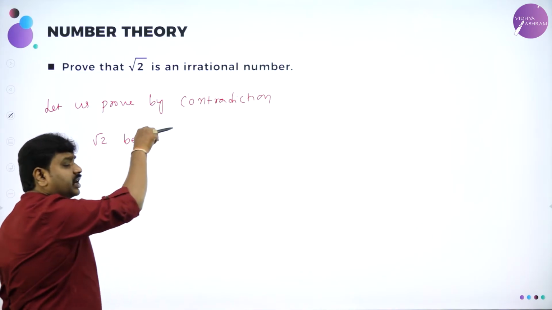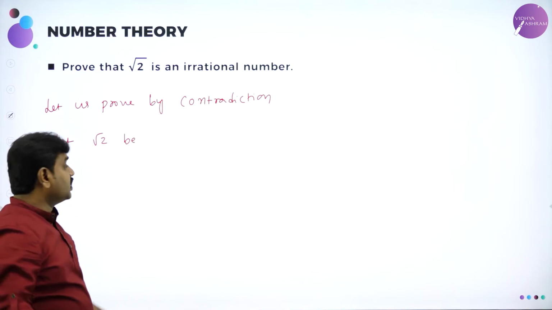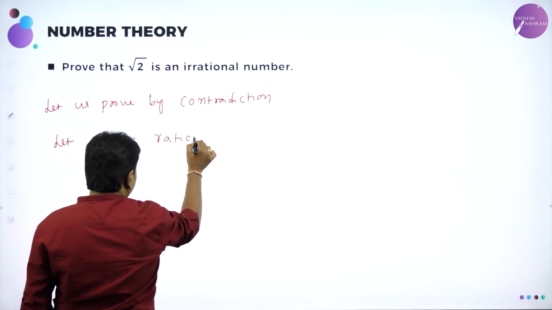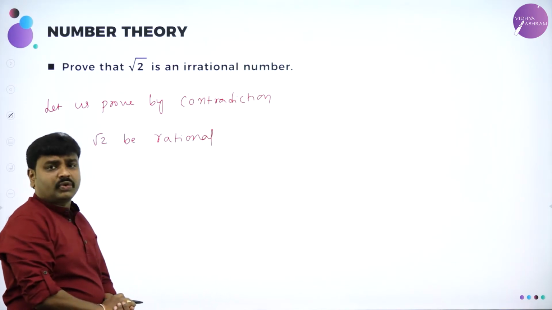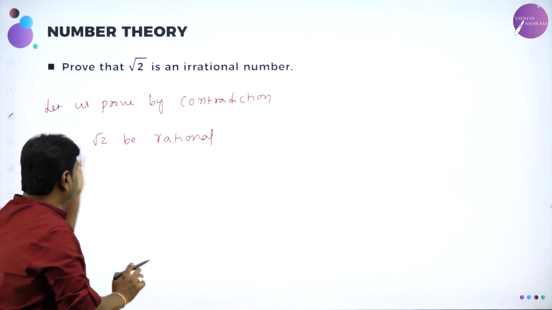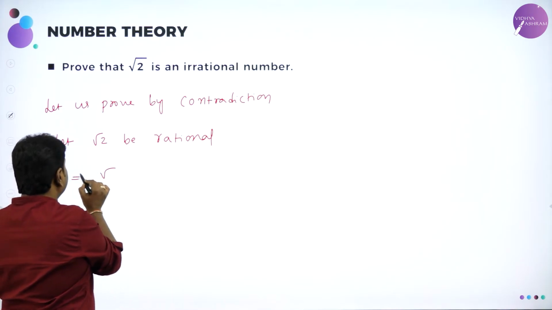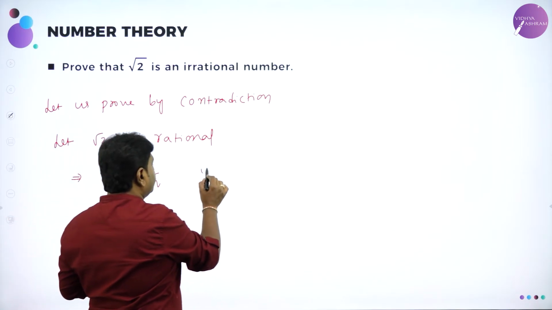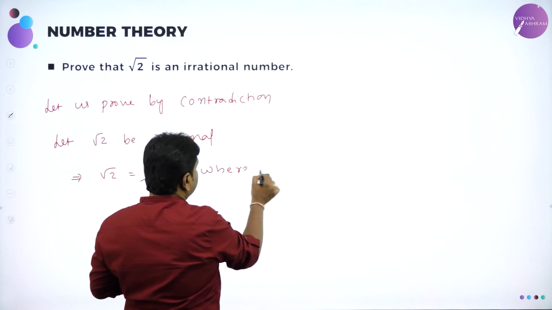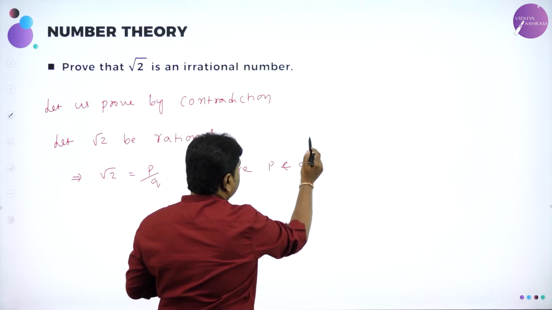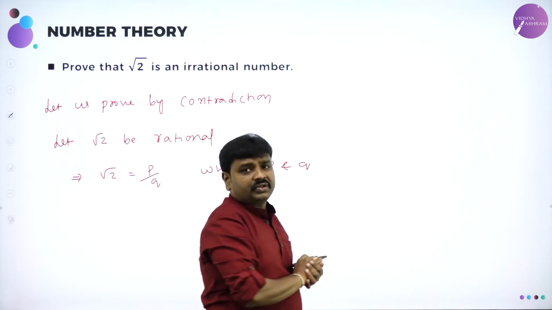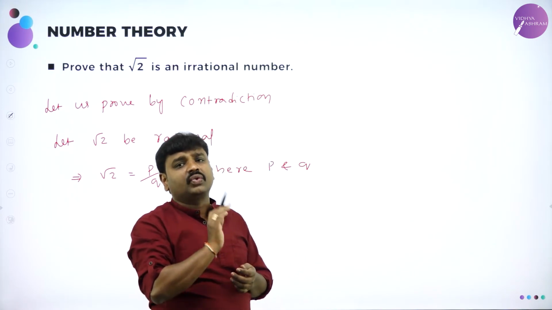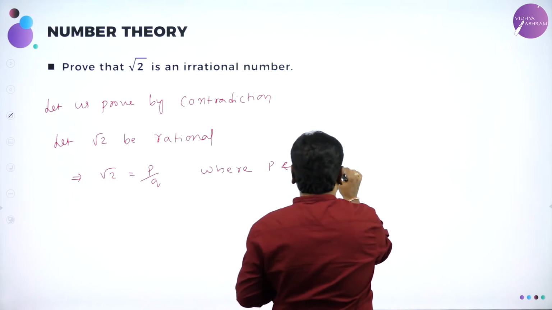Now for that I'll assume let root 2 be rational. They are asking you to prove irrational. Contradiction means what? False assumption. I am assuming let root 2 be rational. This is my assumption. What is meant by rational number? A number which you can write, that implies I can write root 2 as what? P by q, where p and q are co-primes. Co-primes means what? They don't have common factor other than 1. So p and q are co-primes.